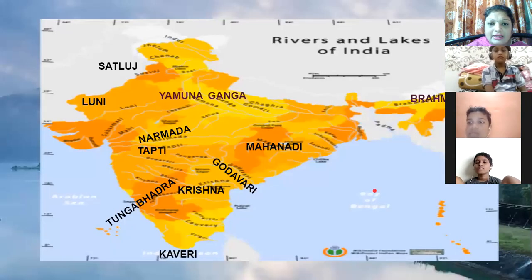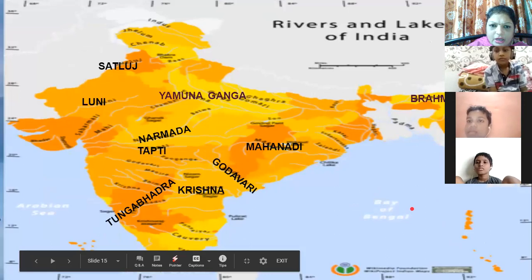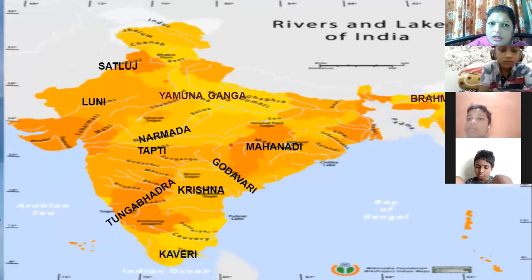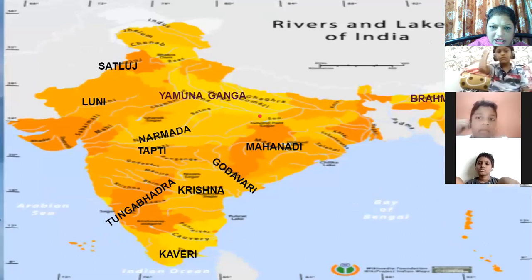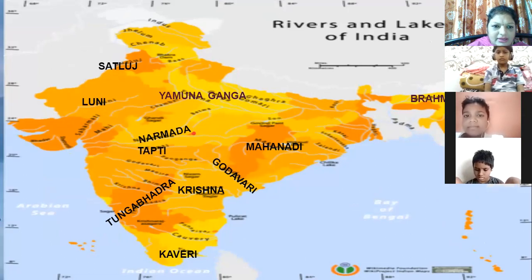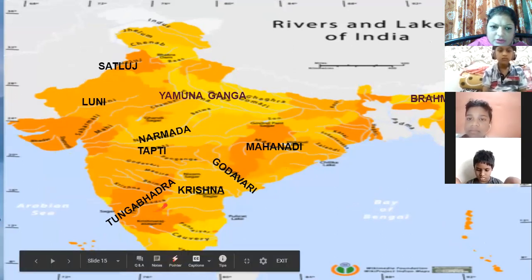Now let us see the rivers. See boys, this map is there in your textbook. So you can go through the map later, but now pay attention on the screen. Let us see, there are some rivers to the north. Satluj, Luni, Yamuna, Ganga. If I come to the central part, close to Maharashtra, we have Narmada River, Tapti River. We have Mahanadi, Godavari, Krishna, Tungabhadra to the south.